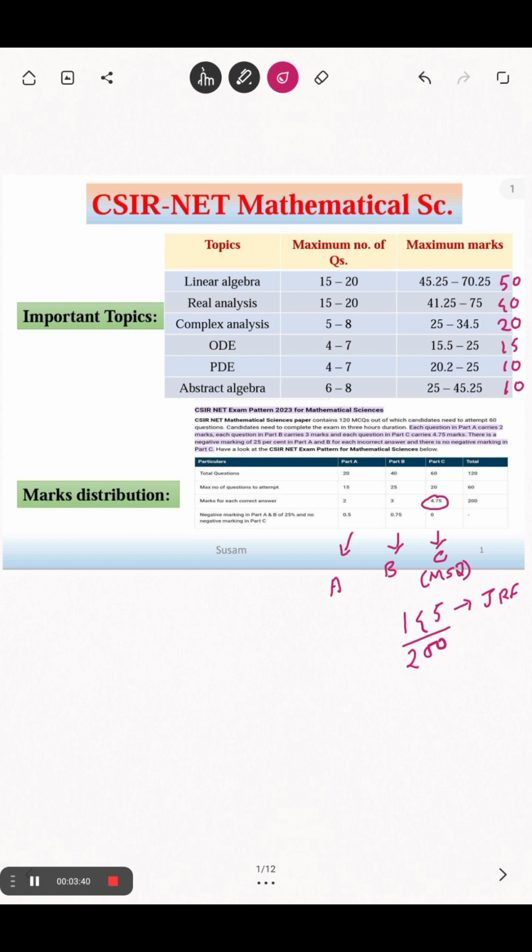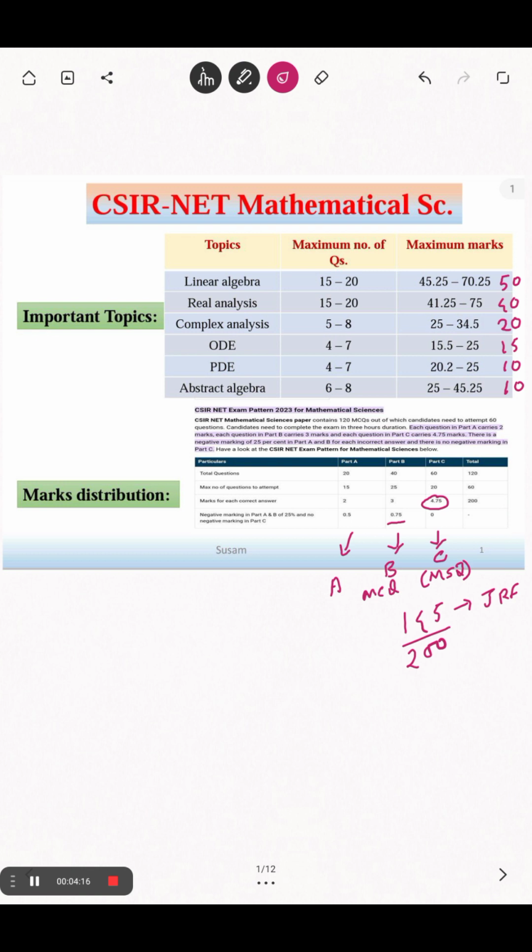In part B, it's MCQ type questions. Out of 40 questions you have to answer only 25, each carrying 3 marks. However, there is a negative marking of 0.75 and it is MCQ type. Now part B and part C questions come from your subject area, that is mathematics, but part A is general, it's common for all. It contains aptitude, reasoning, some general knowledge, so I am not going into this part.